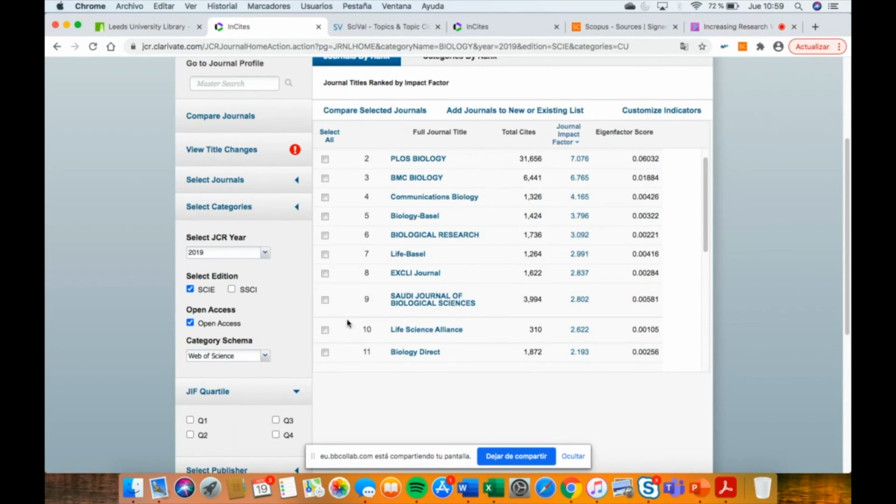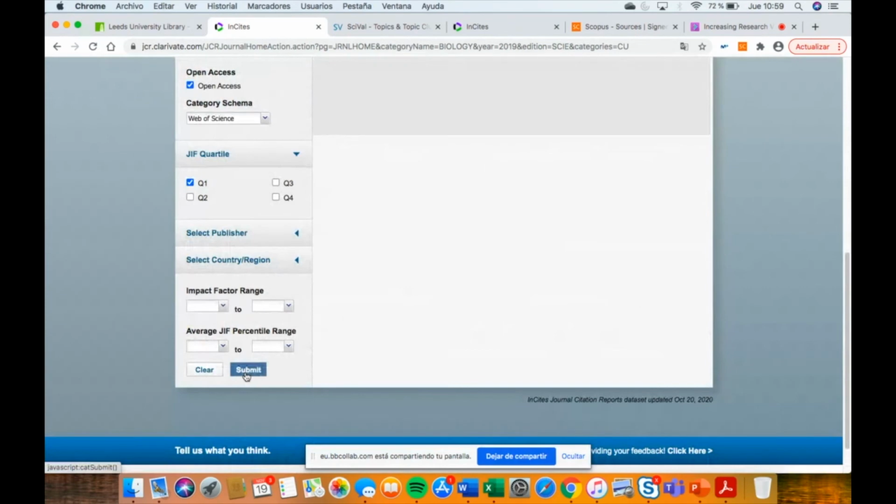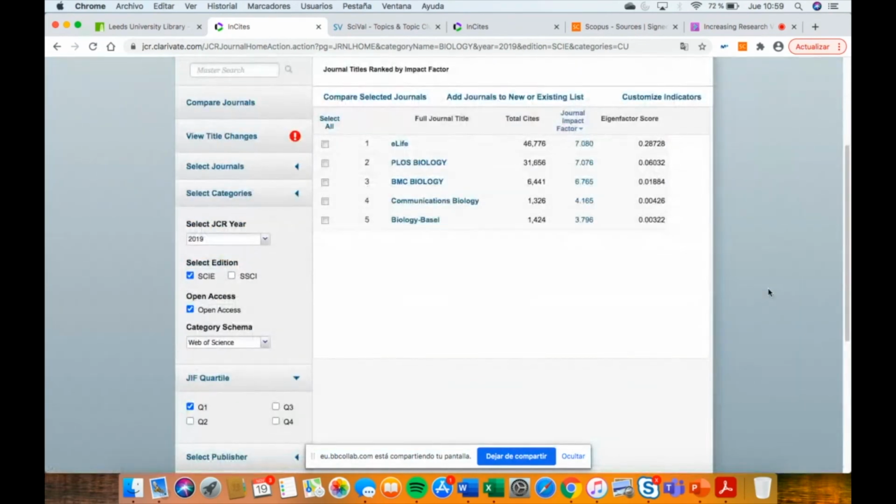But this is very important to know how to decide in which journal to publish, and use this tool that we have available at the moment at the university to decide where to publish. So you can click on the first quartile of impact, and these 5 journals belong to the area of biology. They are open access and they are in the first quartile of impact. So these are very, very good.